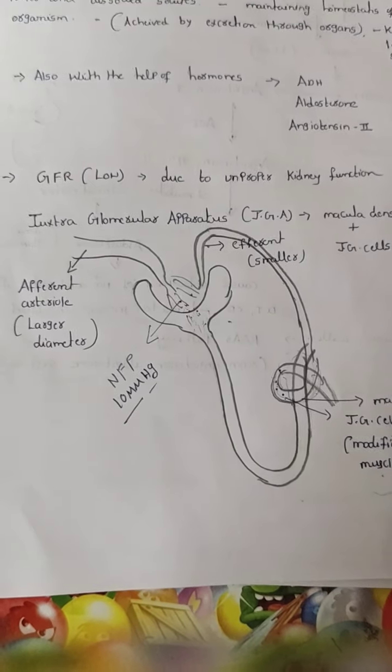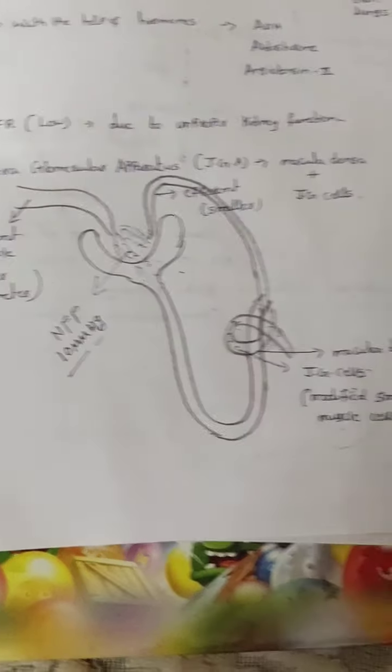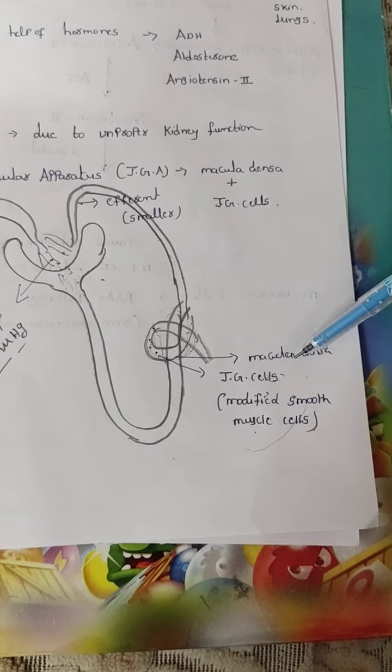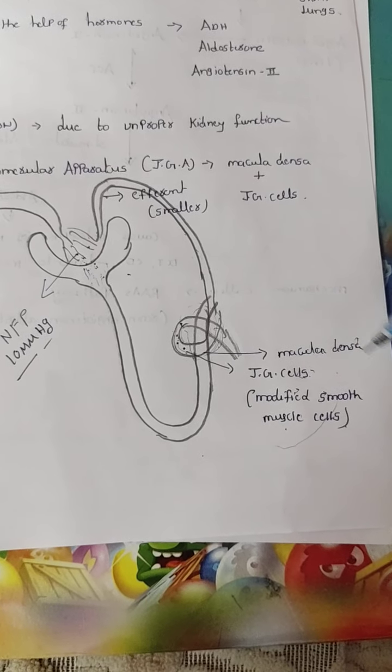Okay. Now, what is the function of this juxtaglomerular apparatus? See, this macula densa is the chemosensitive area.